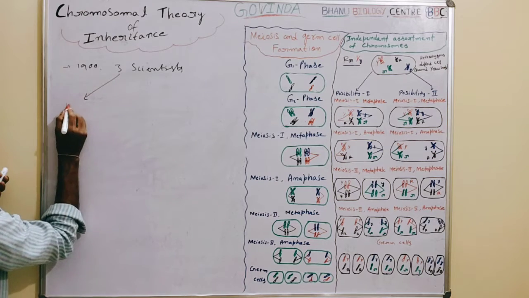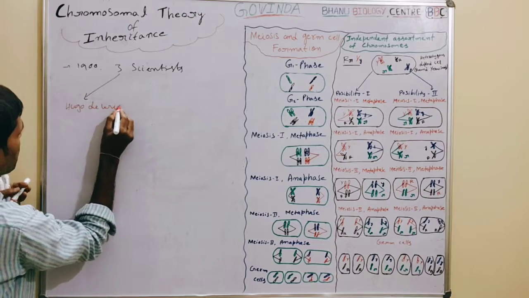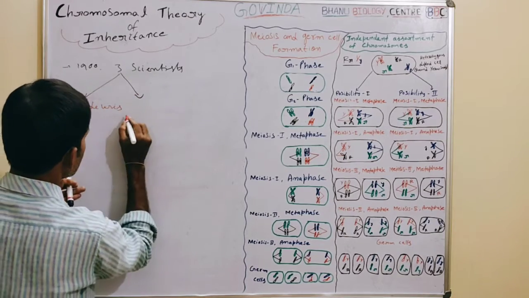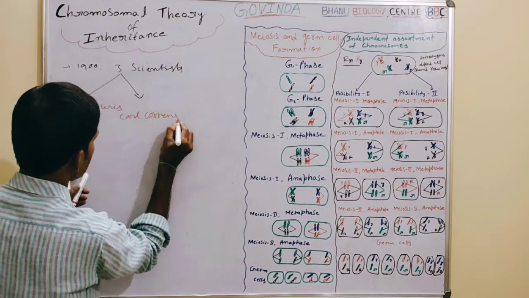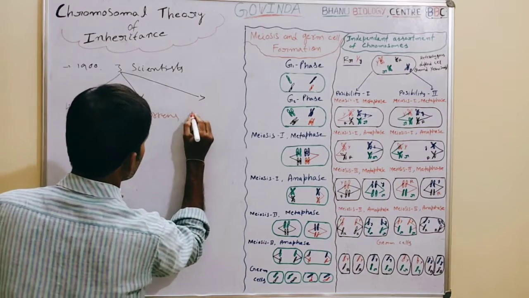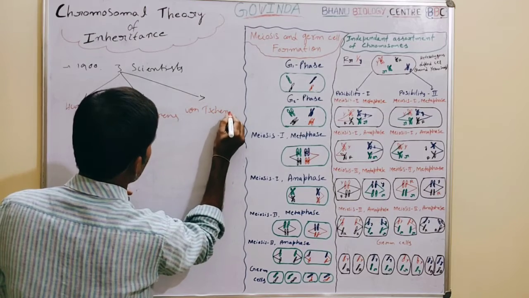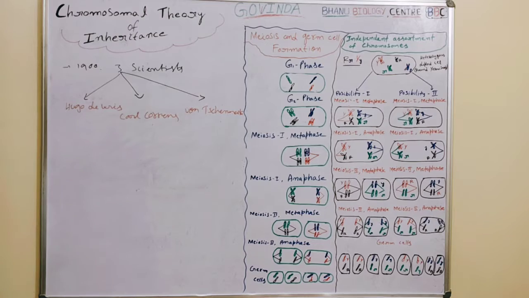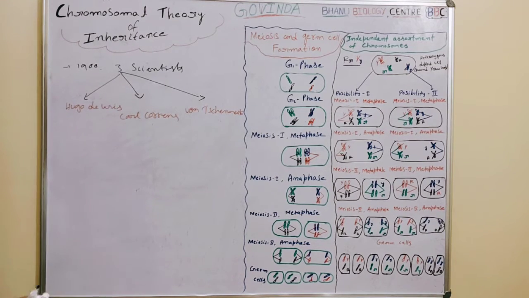The name of one person is Hugo de Vries. The name of the second person is Carl Correns. The third scientist was Von Tschermak. They belonged to different countries, so they carried out their research work independently.